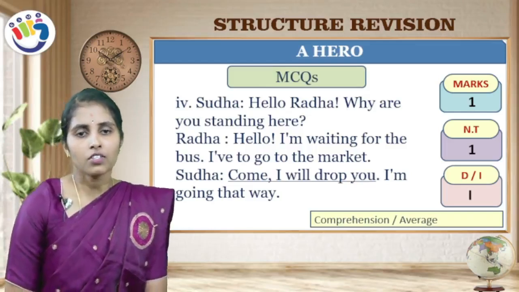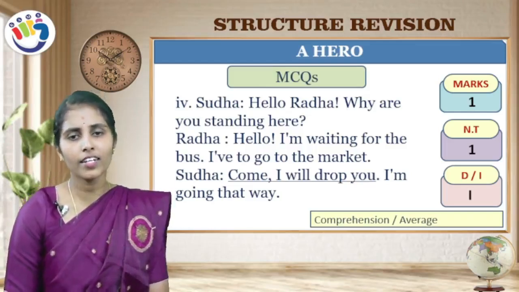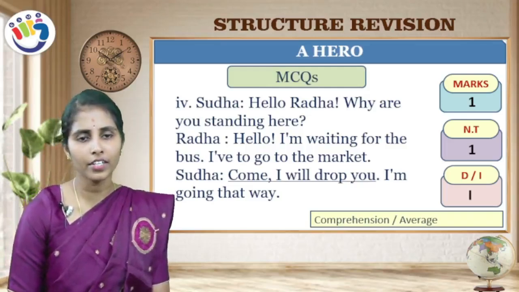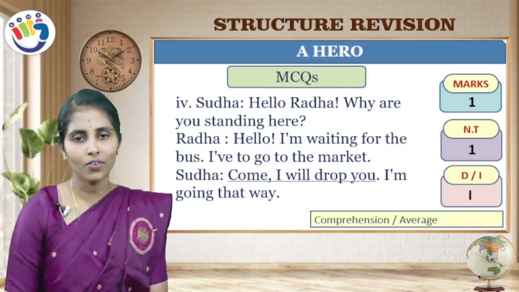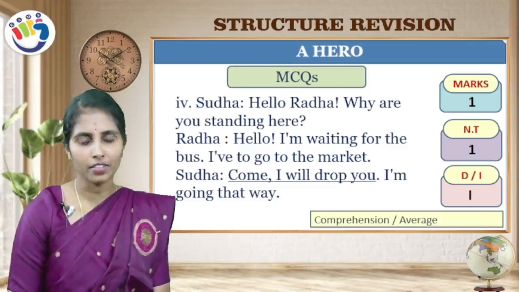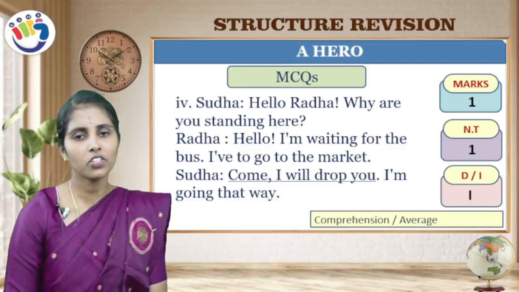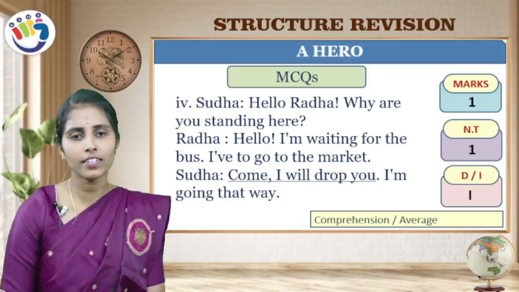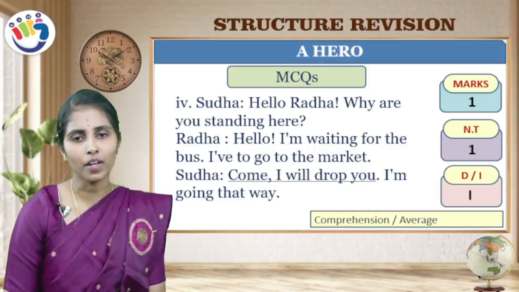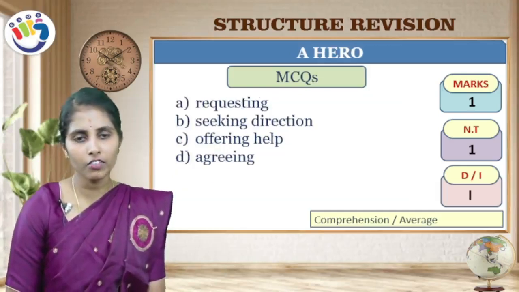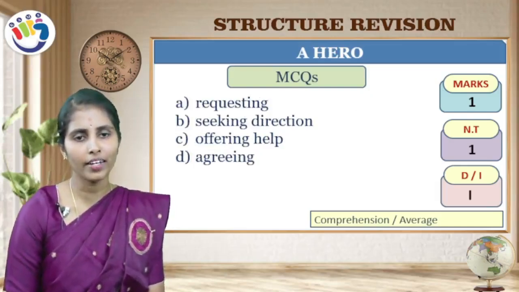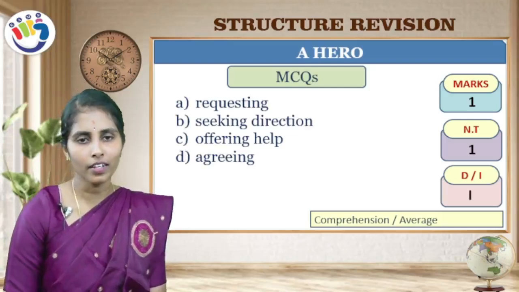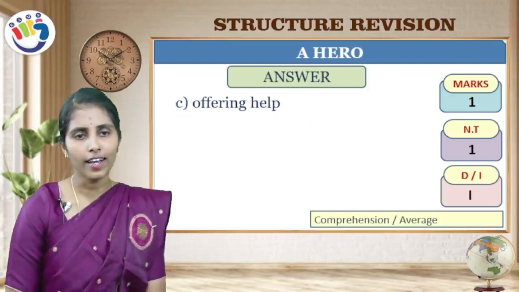Next language function question. Sudha: "Hello Radha. Why are you standing here?" Radha: "Hello. I am waiting for the bus. I have to go to the market." Sudha: "Come. I will drop you. I am going that way." What is the underlined sentence here, children? "Come. I will drop you." Which language function is it? Requesting, seeking direction, offering help, agreeing. Obviously, it is offering help.